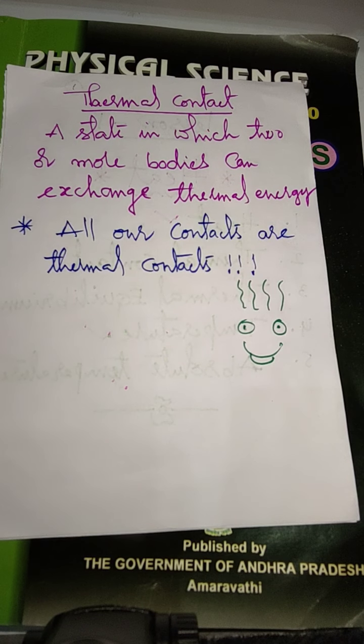For example, when you are standing near a campfire, you are in thermal contact, but you are not in physical contact with the campfire. So all physical contacts are thermal contacts, but all thermal contacts are not physical contacts. Is it clear?